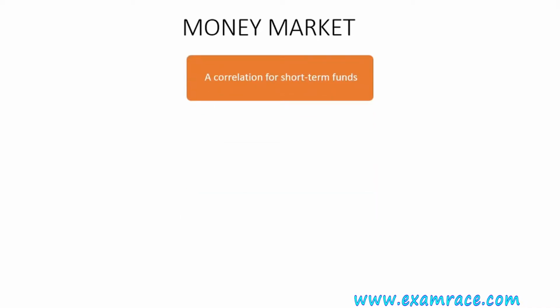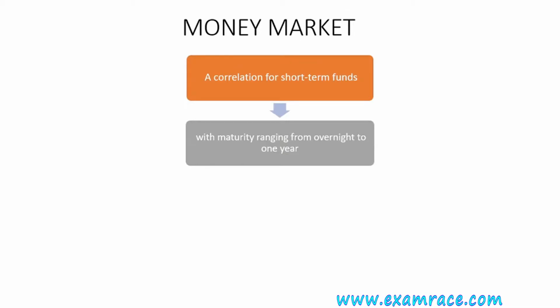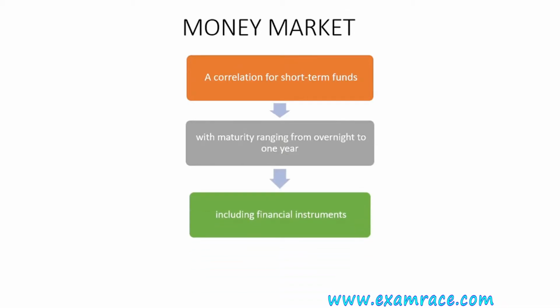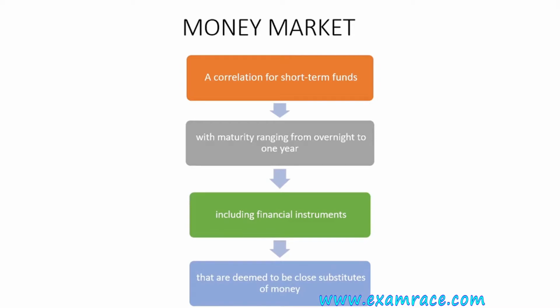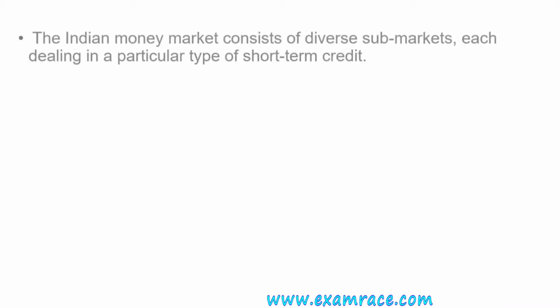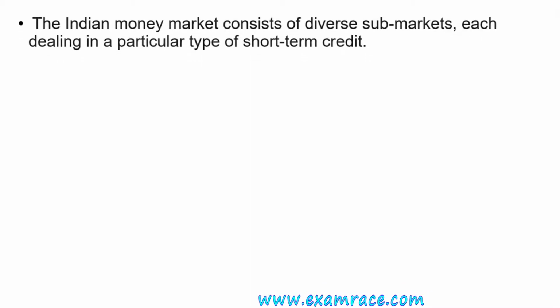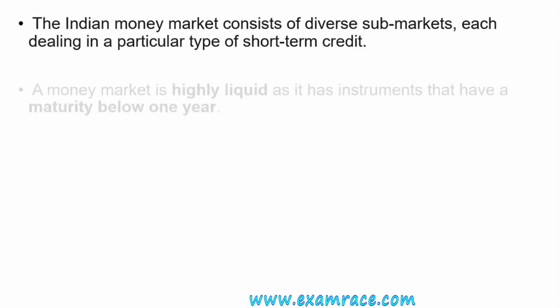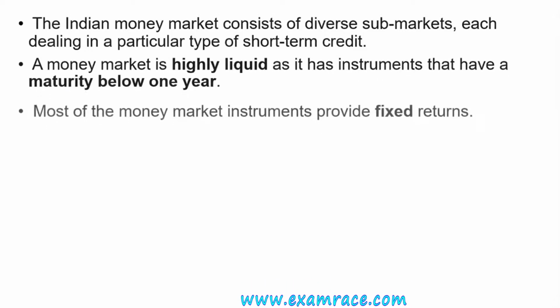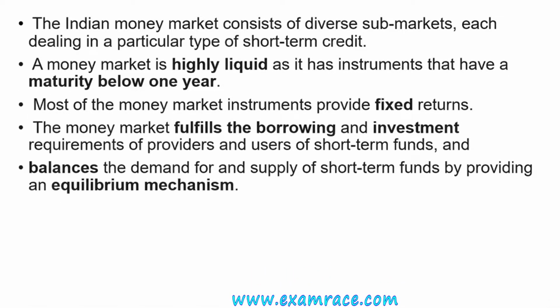Money market is nothing but a market for short-term funds with maturity ranging from overnight to 1 year, including financial instruments that are deemed to be close substitutes of money. It means money market is a place where the short-term financial instruments having a maturity period of less than 1 year are dealt along with the close substitutes of money. Indian money market consists of diverse submarkets, each dealing in a particular type of short-term credit. It is a highly liquid market which provides you fixed returns.